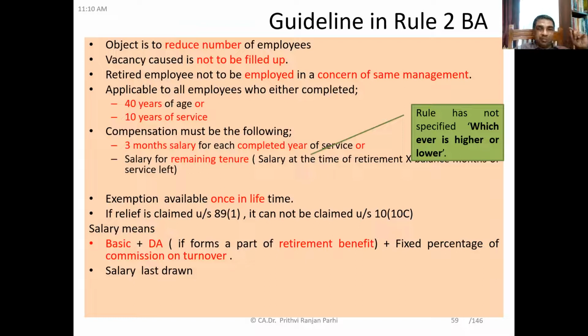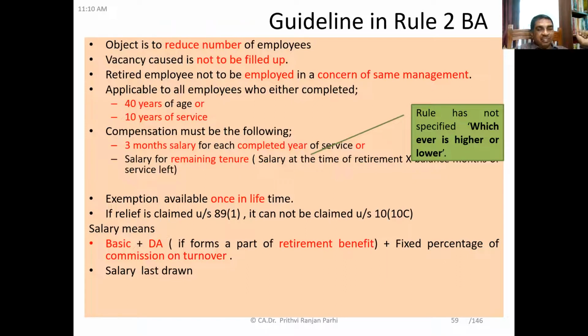And this particular exemption that you are availing under Section 10(10C) will be available only once in lifetime. So if someone is claiming relief under Section 89(1), they cannot claim exemption under Section 10(10C). Or if someone is claiming exemption under Section 10(10C), they cannot claim relief under Section 89(1).